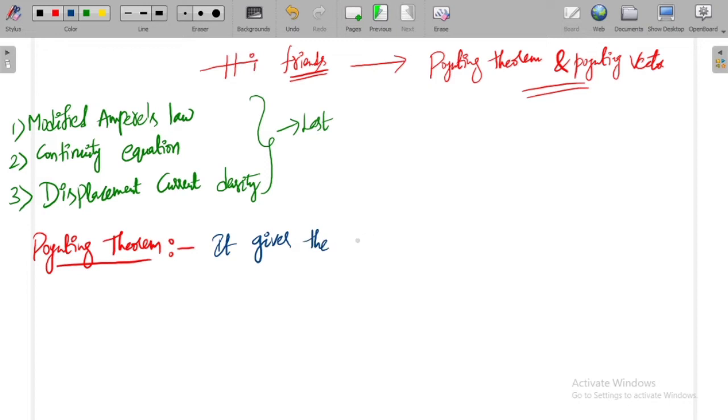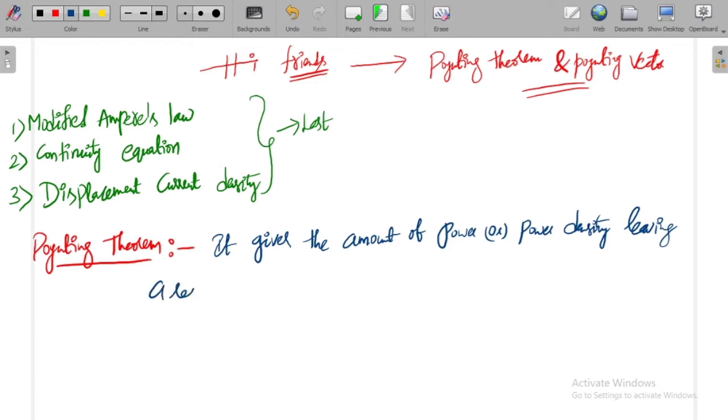It gives us the amount of power, or power density, we can call it a power density, leaving a medium, leaving a region. So it gives us the amount of power density leaving a region. This is the Poynting theorem. Later we will see the statement of the Poynting theorem, once it is derived.